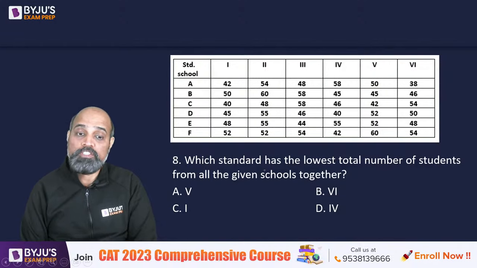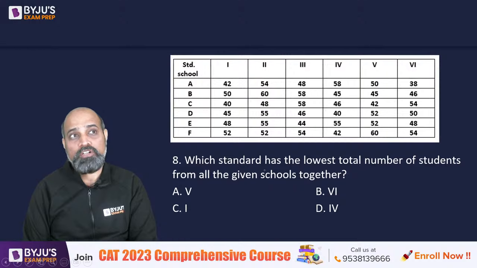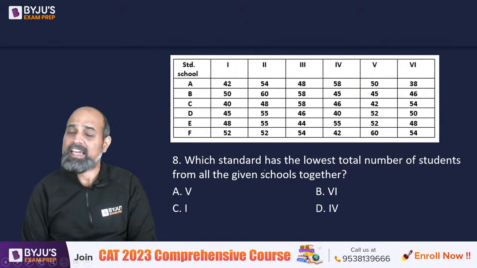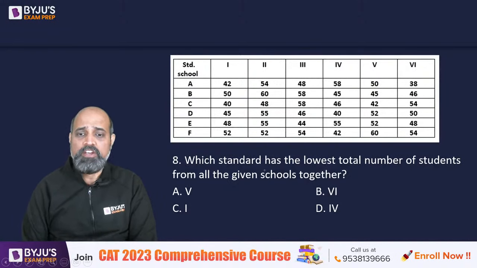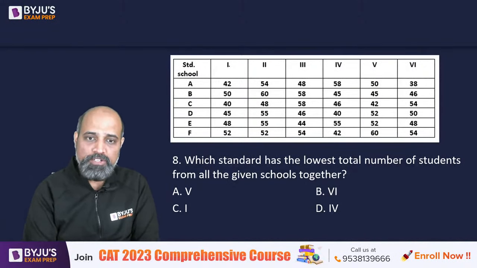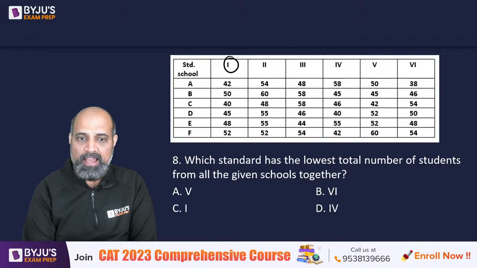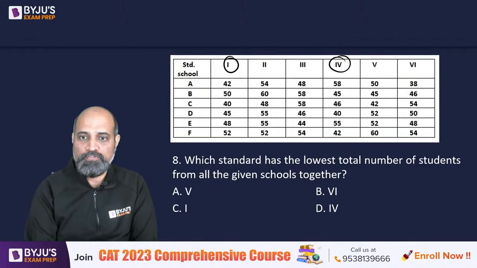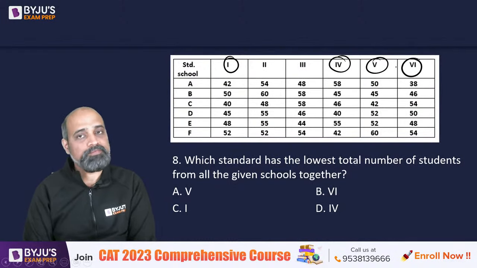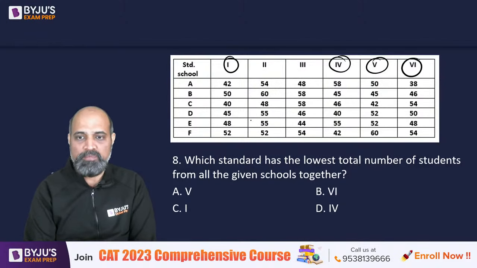Now for lowest total, since the numbers are not difficult ones, we can add them. ठीक है, your common values हटा सकते हैं. For example, we have to look into first and fourth, fifth and sixth. So which numbers are common? So we do have a 42 here.